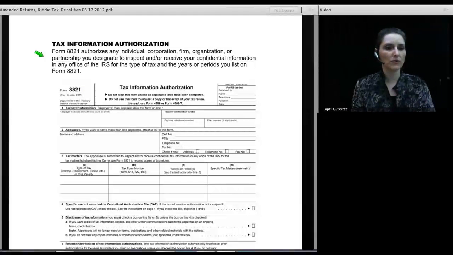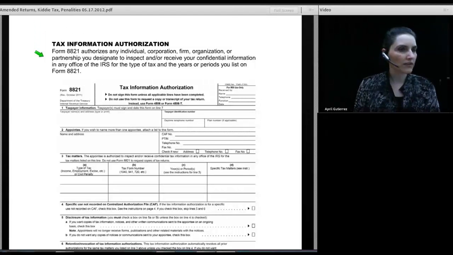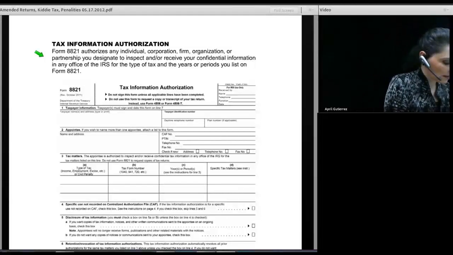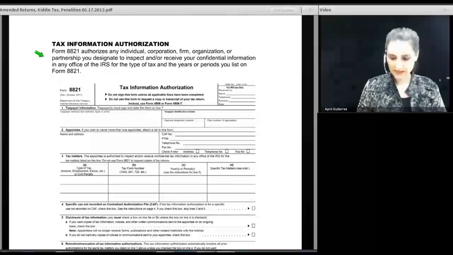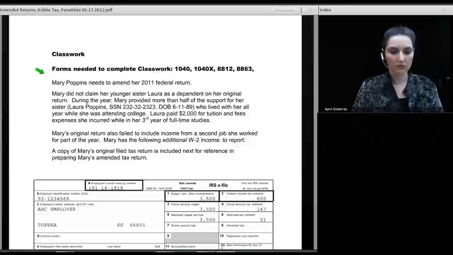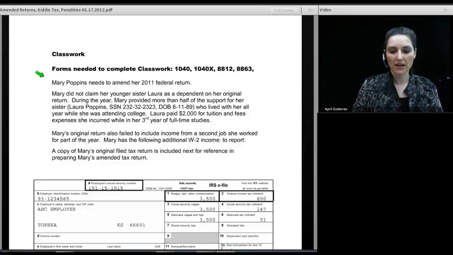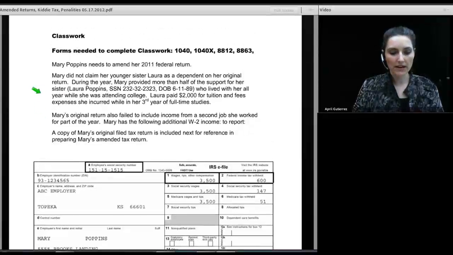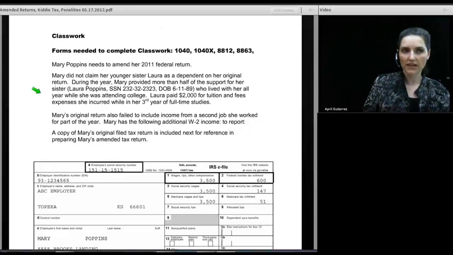Now, for those of you who are online, I'm going to have you work on a classwork assignment. I'm hoping I can give you at least 10 minutes to whittle away at it. And the classwork assignment is at the end of your manual, and it appears beginning on page 60. Now, given that we probably won't have a lot of time for you to work on the assignment during class, if you could please use the break period that we're on right now to acquire copies of these forms: 1040, 1040X, 8812, and 8863. You could also read through the problem while we're on break to be familiar with it so that when I do say it's time to start your classwork, you're ready to go.